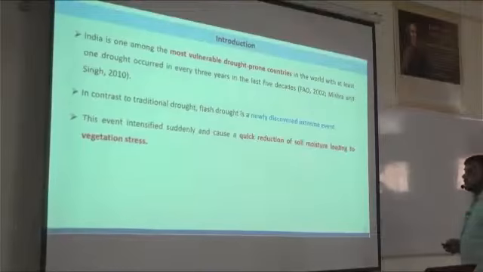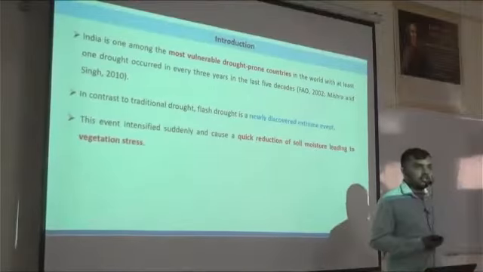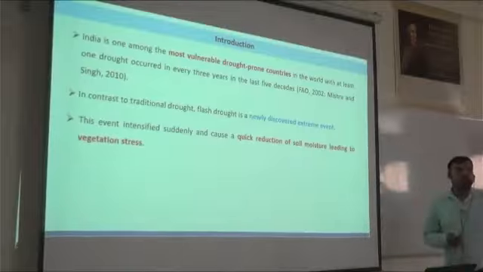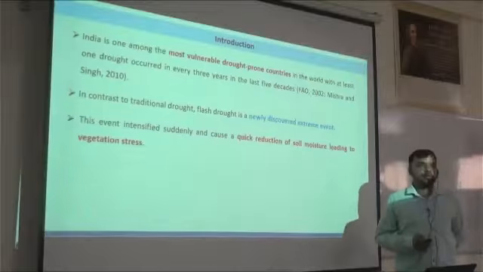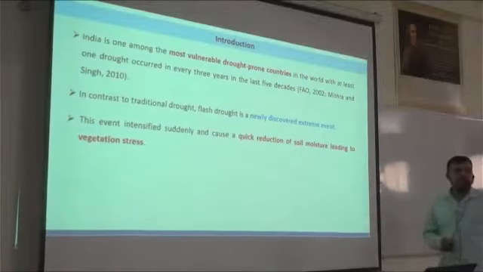Due to this rapid intensification, it causes quick reduction of soil moisture, and this reduction in soil moisture at a very fast rate leads to vegetation stress.